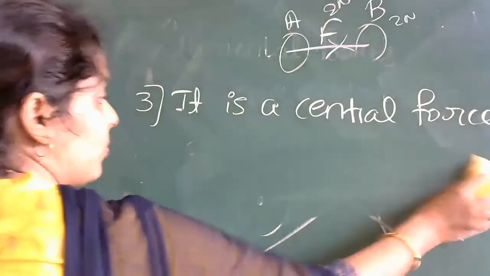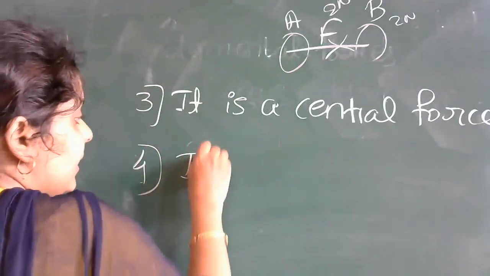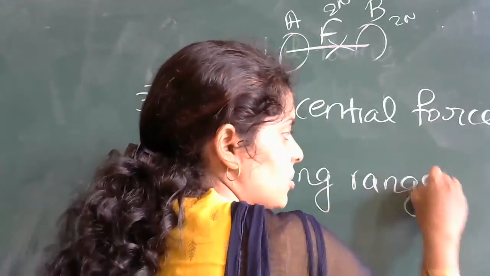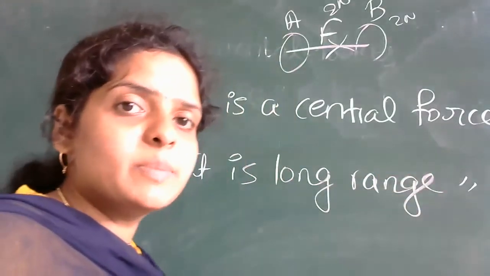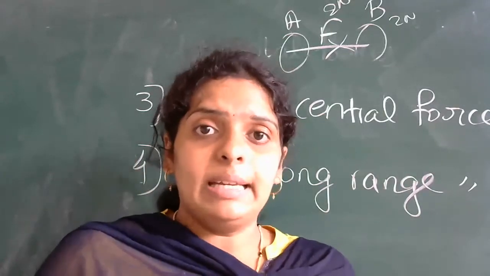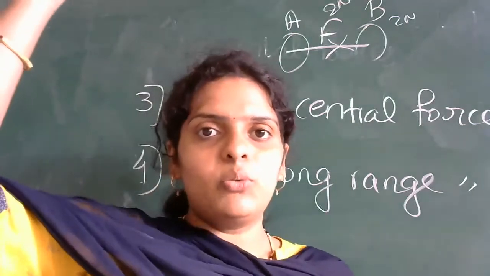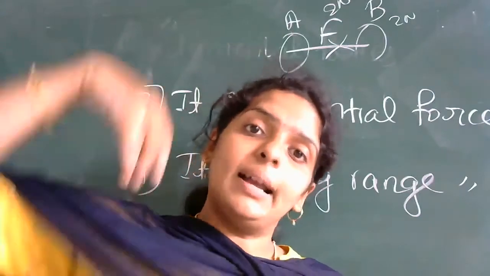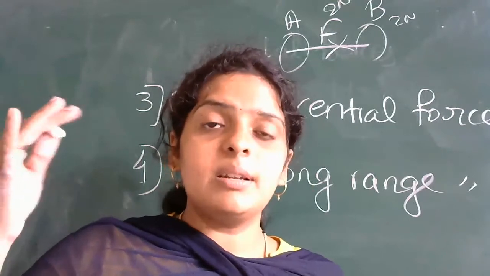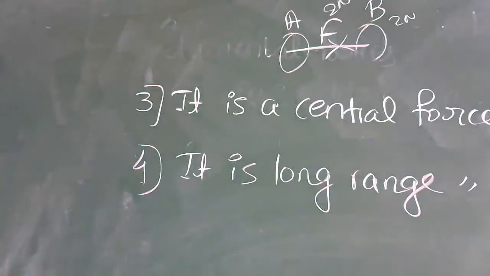Then the fourth property is it is a long range force. Long range force means what? Here see, if I throw this object up to certain distance, it will come back. If I increase the velocity, it will travel certain more distance, it will come back. If I give still more velocity, ऊपर जाता है नीचे आता है. Again, if you increase the velocity, so here what happens? The gravitational force is a very long range force.